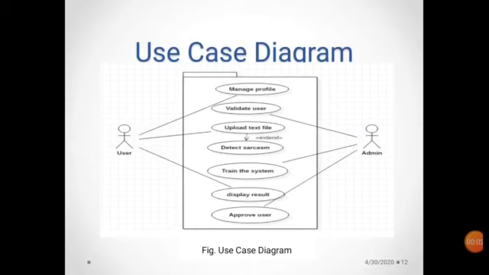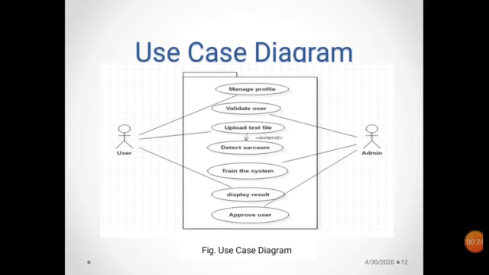This is a use case diagram of our system. In that, there are 7 use cases: manage profile, validate user, upload text file, detect sarcasm, train the system, display result, approve user, and 2 actors, those are user and admin. The first use case is manage profile. In that, the users manage their own profile, like logging into the system and adding or updating any information about themselves.